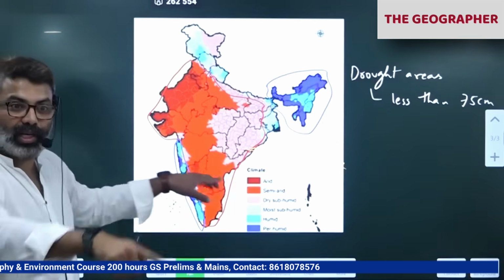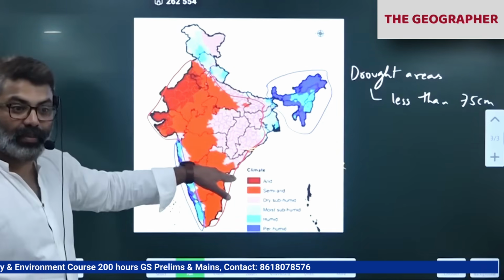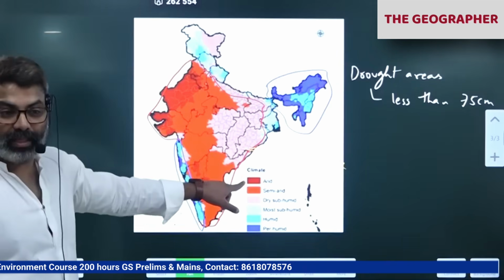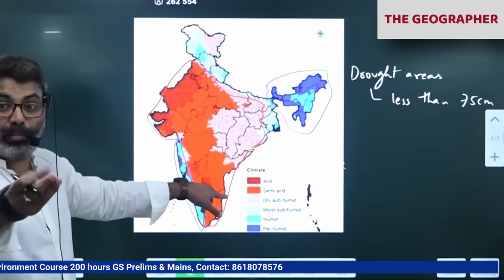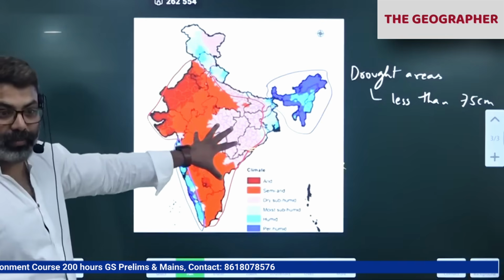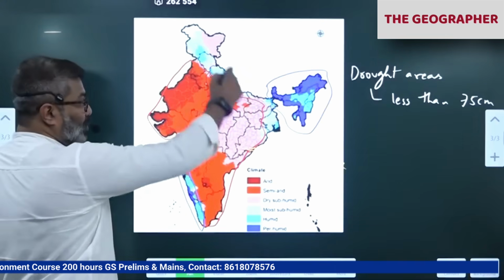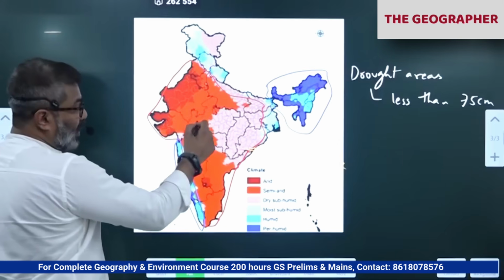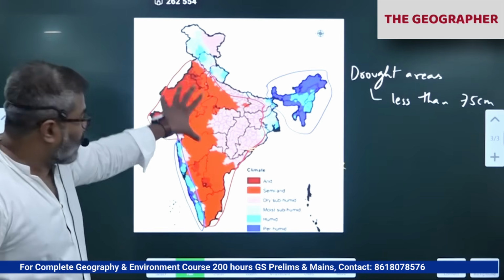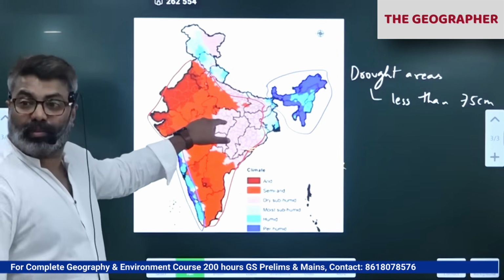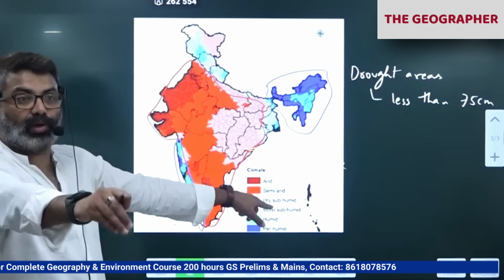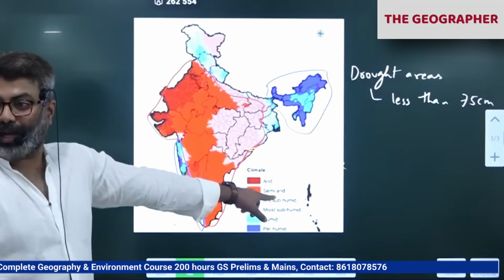Like Almatti and Nagarjuna Sagar, in this belt they are lifelines of this area, because our population living here at least got some drinking water finally. That is the reason we call them the temples of modern India. So this is very crucial. Reservoirs played a very crucial role. For example, remember we were discussing on the Chambal, Gandhi Sagar, Jawahar Sagar, Rana Pratap Sagar. So many reservoirs in this belt have become lifelines for the people. By providing some irrigation, we are able to cultivate some food crops, especially paddy.